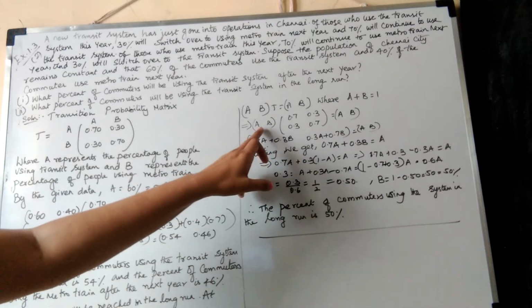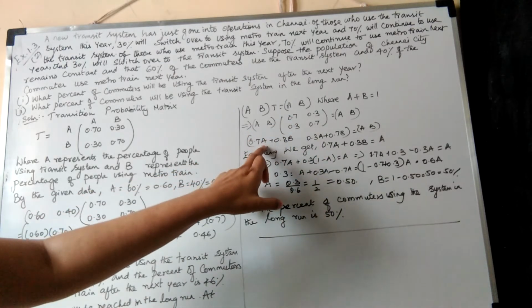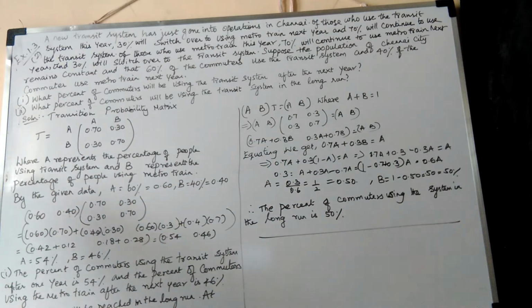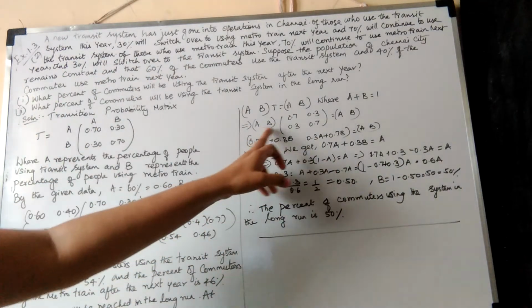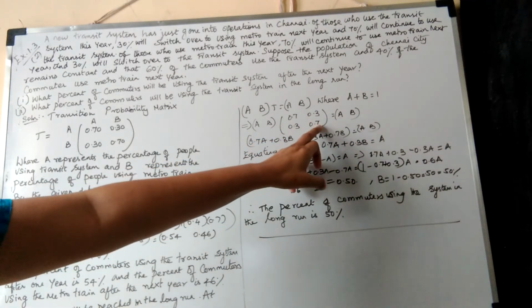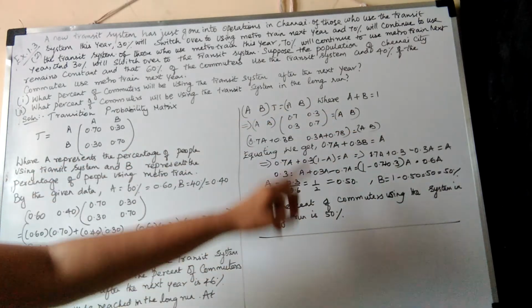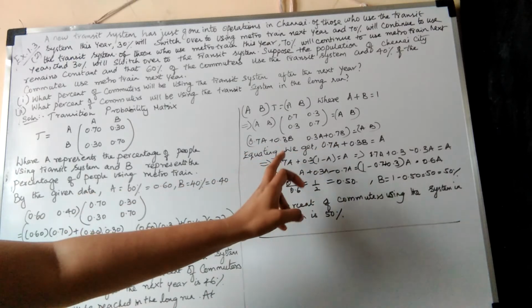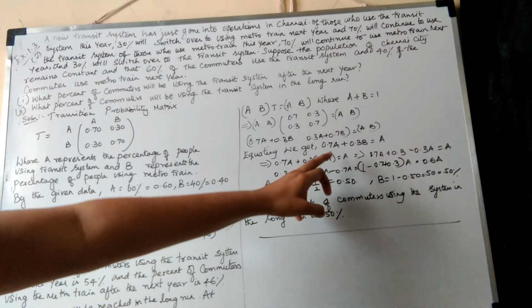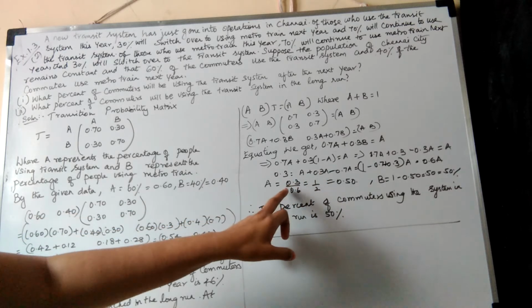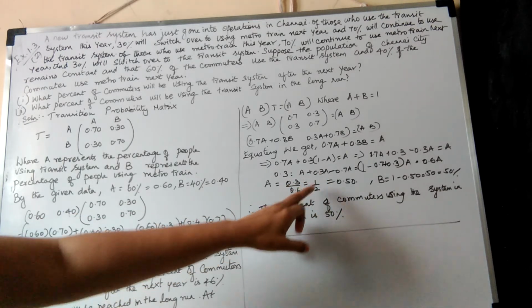You will get like this: A into 0.7, that is 0.7A, B into 0.3, that is 0.3B. That's what you will do. So the successive matrix is equal to the current matrix. Next, again AB into 0.3, B into 0.7, is equal to the AB matrix, where A plus B is 1. Equating on both sides, you will get 0.7A plus 0.3B is equal to A. In B's place you replace 1 minus A, and your A will be like this: 0.3 by 0.6, which is 1 by 2.